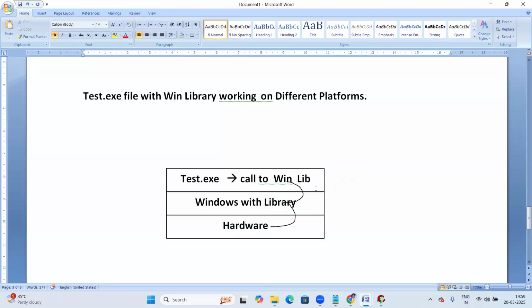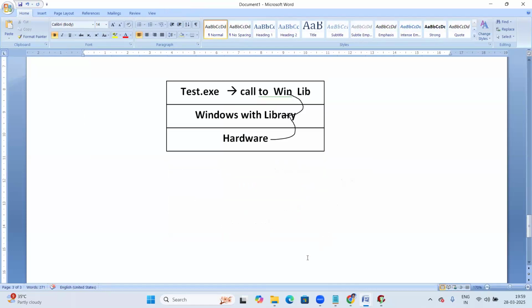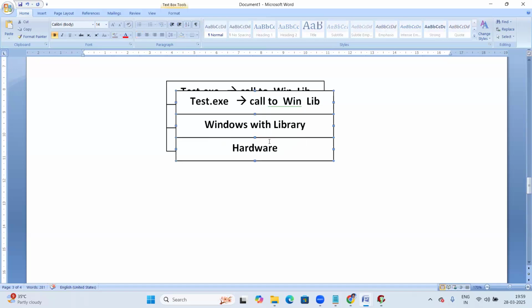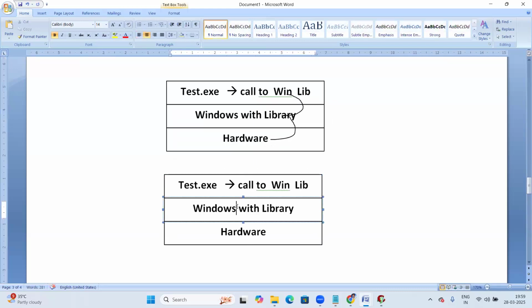Now let us take another platform, the Linux platform. Same test.exe file. If you try to run it on Linux, what happens? Let me explain clearly. Now the Linux platform, Linux base, with the Linux library.